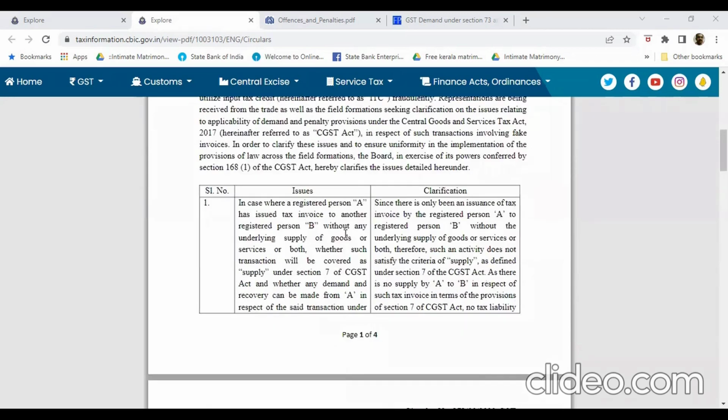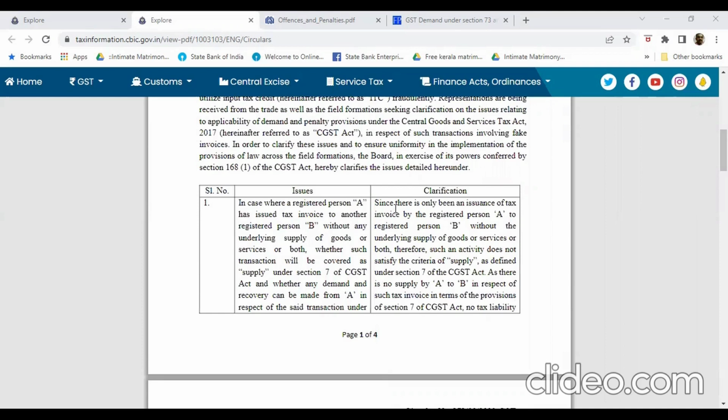The clarification given is, since there has been only issuance of a tax invoice by registered person A to registered person B without underlying supply of goods or services or both, such activity does not constitute supply as defined under Section 7 of the CGST Act.